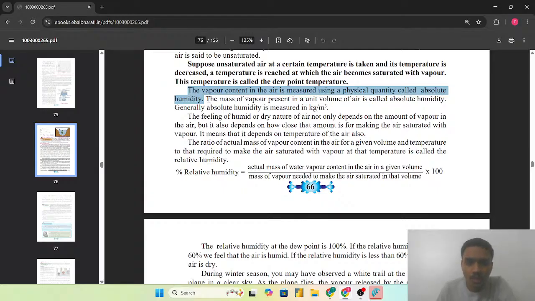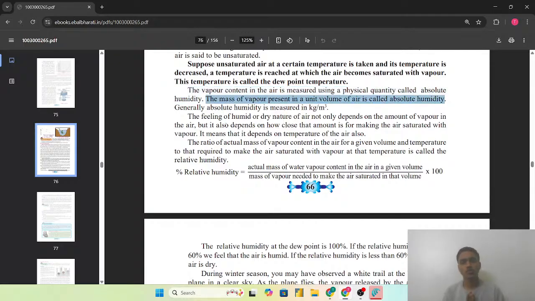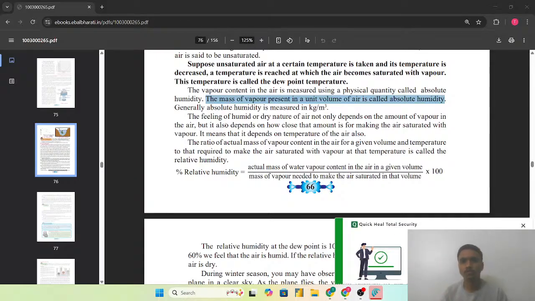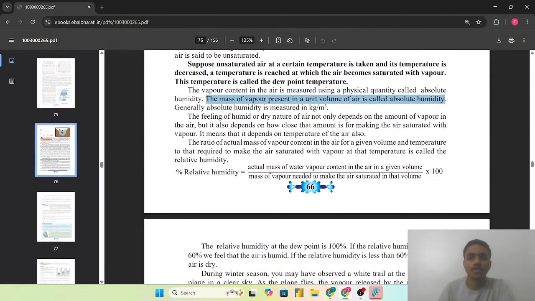The mass of the vapor present in a unit volume of the air is called the absolute humidity. Suppose there is a cylinder, and it contains the amount of air that we have taken. The amount of water vapor present in that air at that particular volume is called the absolute humidity.